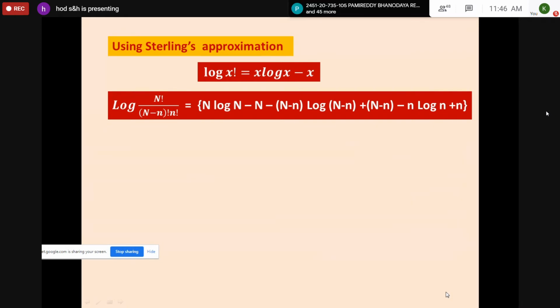Log capital N factorial can be written as N log N minus N from Stirling's approximation. In the denominator you have log (N minus n) factorial. Once it comes to the numerator, it will be minus, so it will be minus log (N minus n) factorial. Using Stirling's approximation, it can be written as minus of (N minus n) log (N minus n) minus (N minus n). Minus into minus will become plus, so this is plus N minus n. And in the denominator, you have another term which is log n factorial.